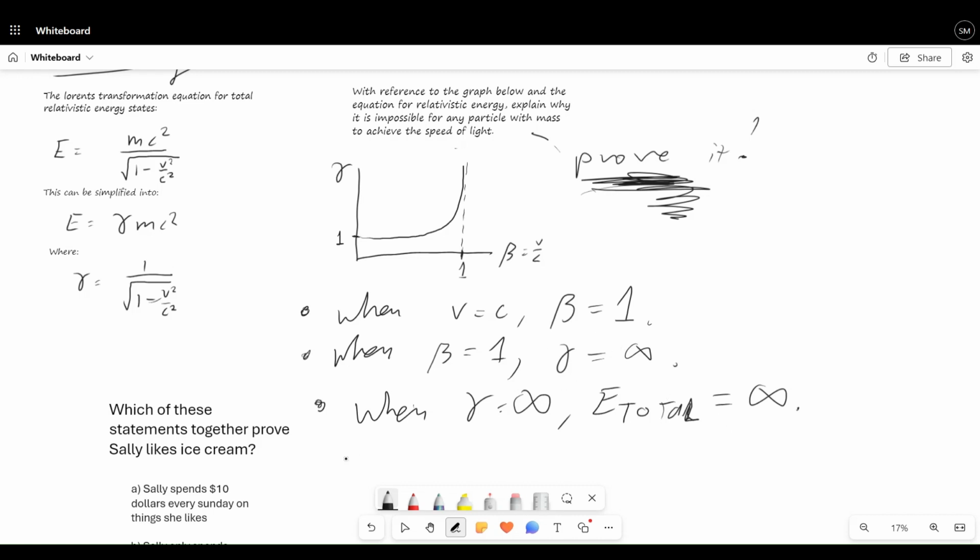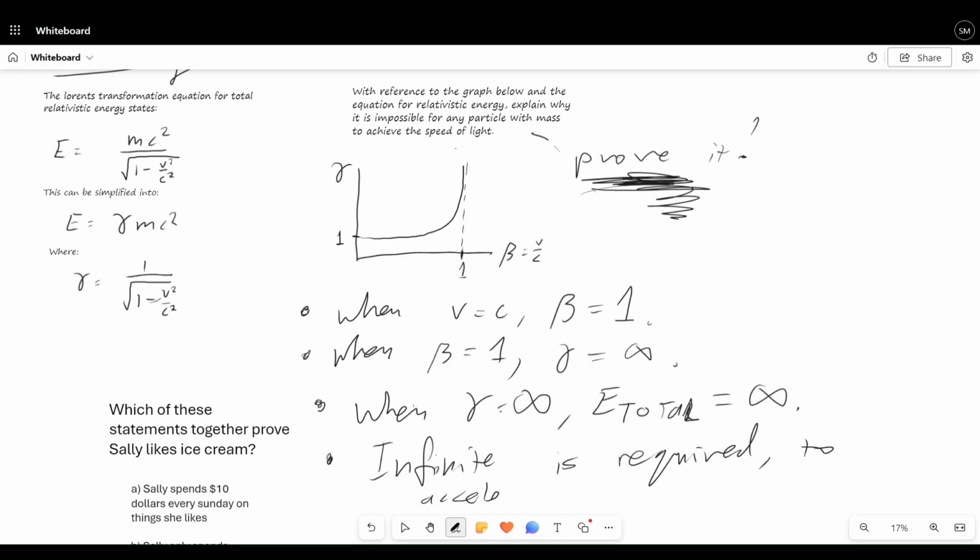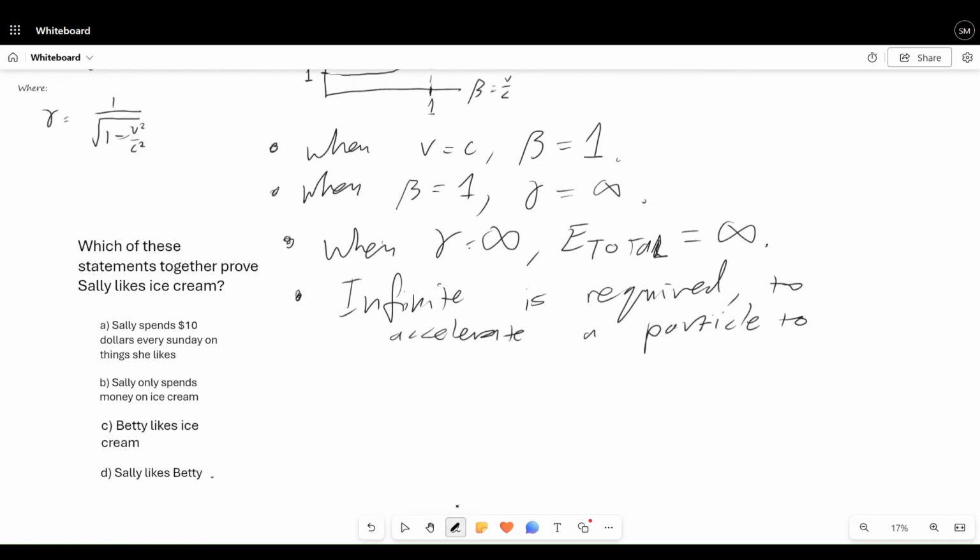We need one last thing to prove that this is the case, and that is that E total means that infinite energy is required to accelerate a particle to the speed of light, which is c, right?